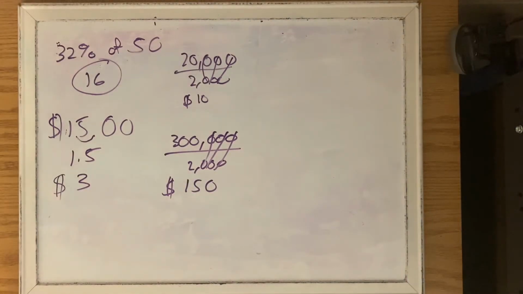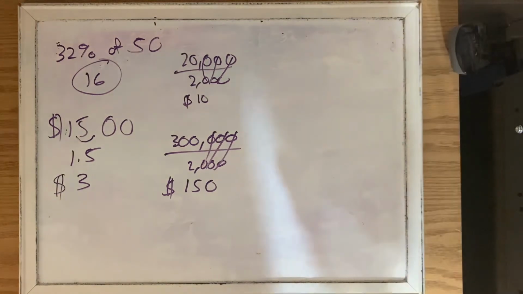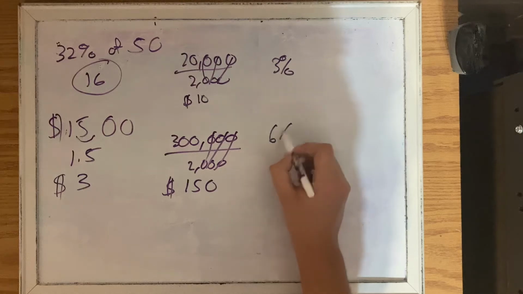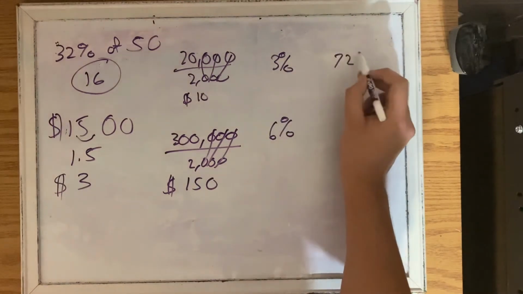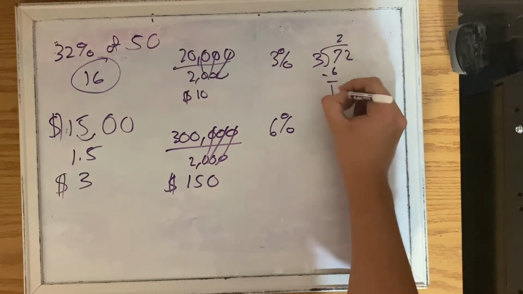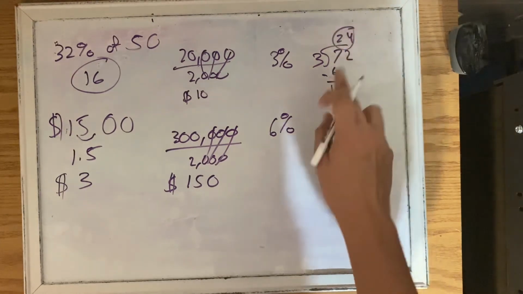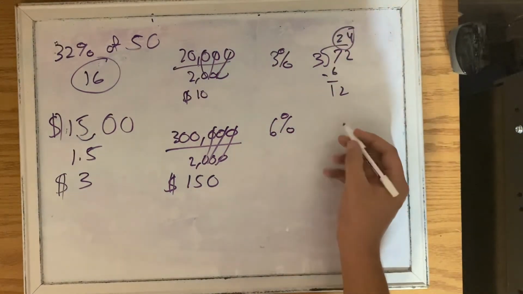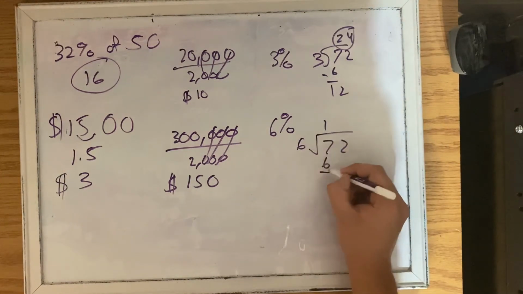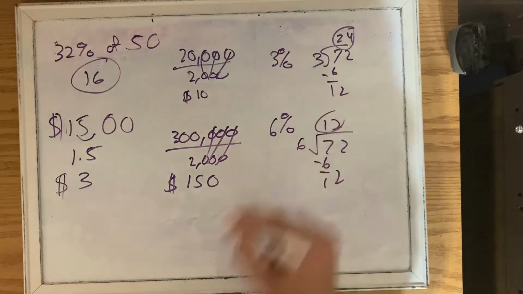The final example was the rule of 72, which states if you have an interest rate, you can divide that by 72 and you'll get how long it will take for your money to double. So let's say we have a 3% interest rate and a 6% interest rate. So we just do 72 divided by 3. And so it would take us 24 years to double our money. And in this example, it would take us 12 years to double our money.